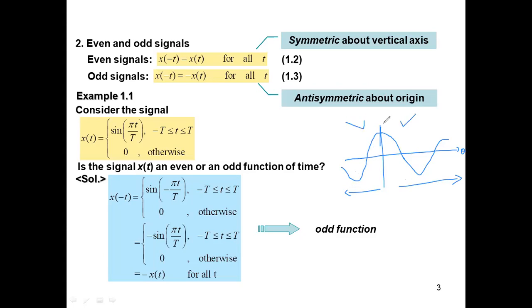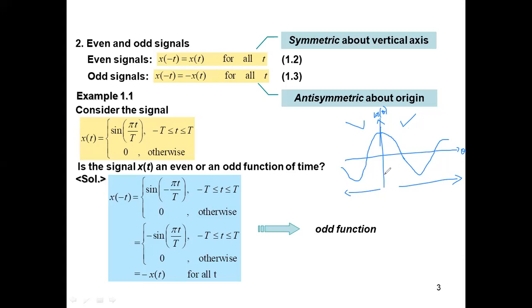See, this is the y-axis, right? Whatever I have plotted, say cos theta, the values on the right side and the values on the left side indicate that they are mirror images. So such signals are called even signals.